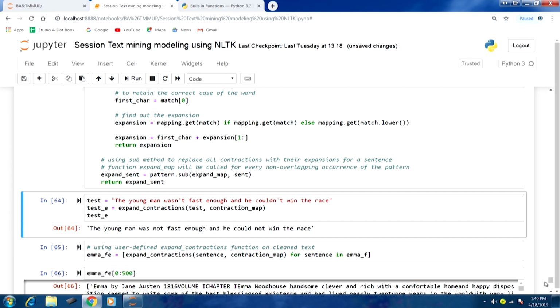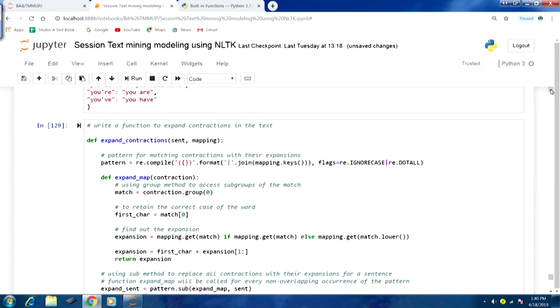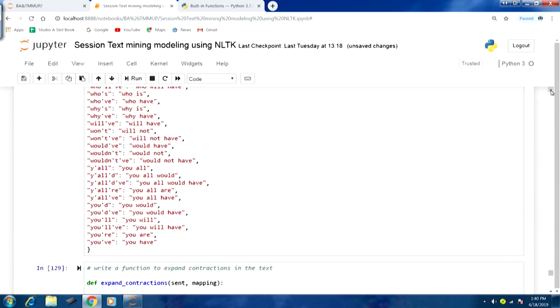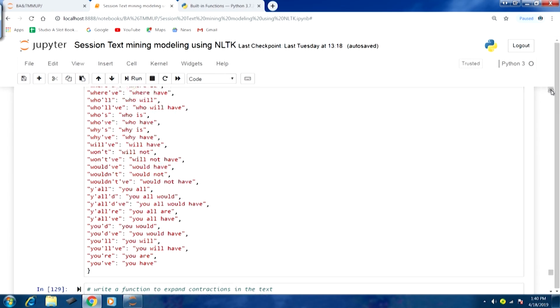If you go back to the mapping here, let us see whether we have covered these two, wasn't and couldn't. Let me scroll up a bit more.